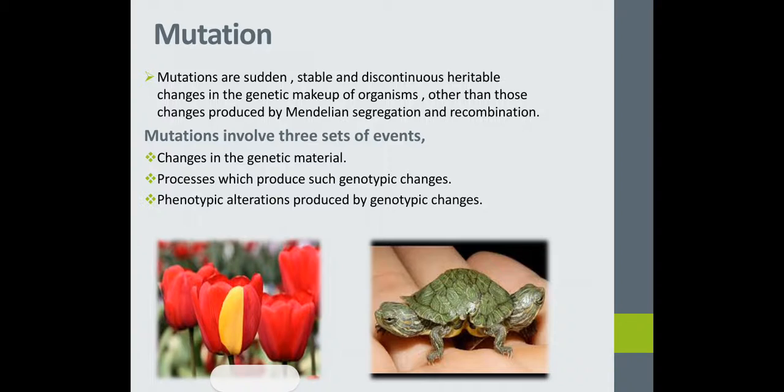Mutations involve three sets of events. First one is there will be changes in the genetic material. Second one is the process which produces the genotypic changes. Third, the phenotypic alteration produced by genotypic changes. These are the three events that take place in mutation.